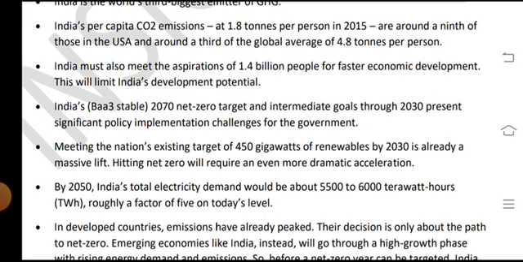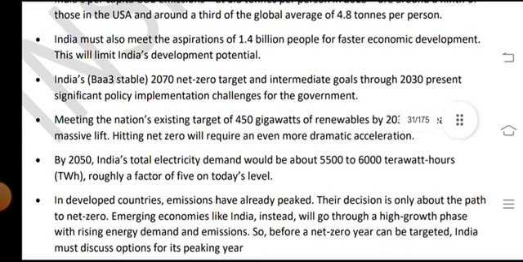India's 2070 net zero target and the intermediate goals through 2030 pose significant policy implementation challenges for the government. Meeting the nation's existing target of 450 gigawatts of renewables by 2030 is already a massive lift, and hitting net zero will require even more dramatic acceleration. By 2050, India's total electricity demand would be about 5,600 terawatt hours (TWh), roughly a factor of 5 on today's level.